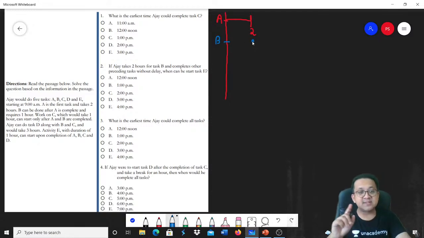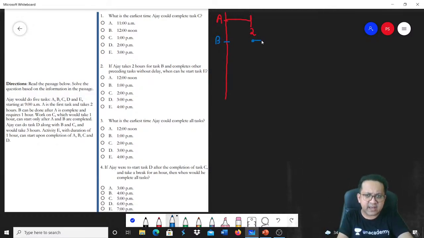At the end of the second hour, or at the beginning of the third hour. So B can start at the end of the second hour and it would get over at the end of the third hour. Correct? 2 to 3.